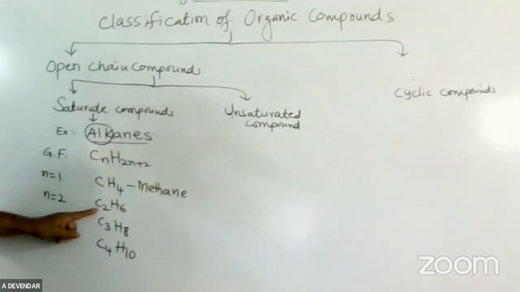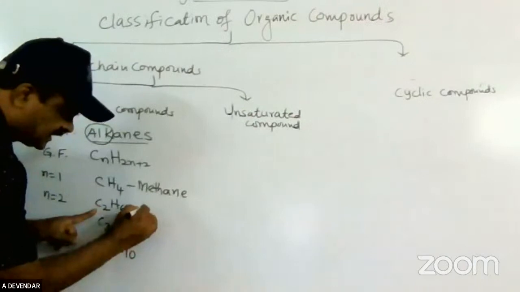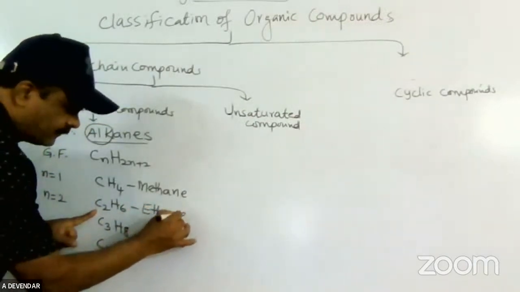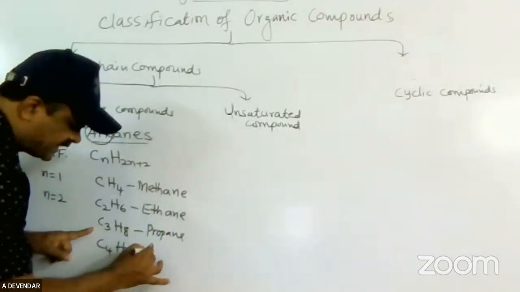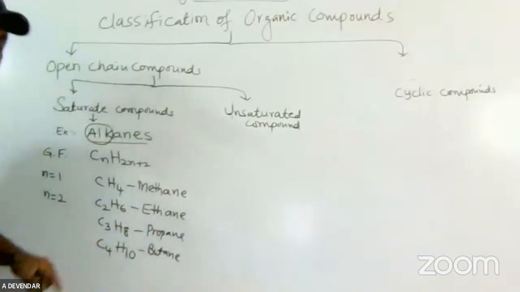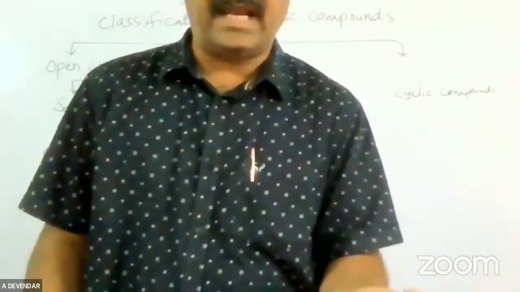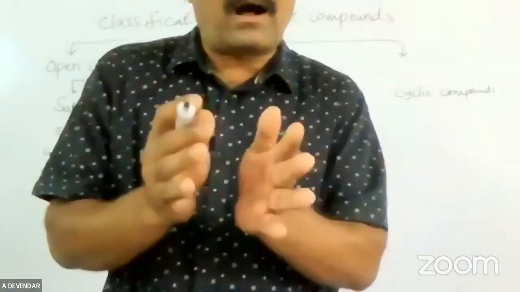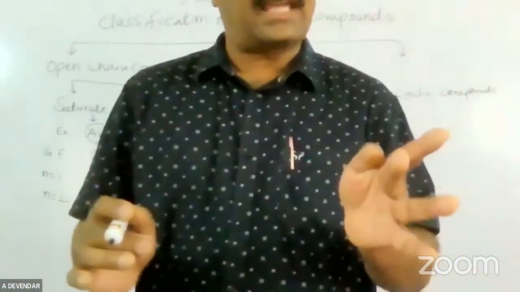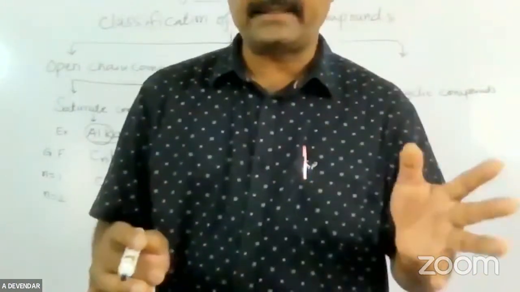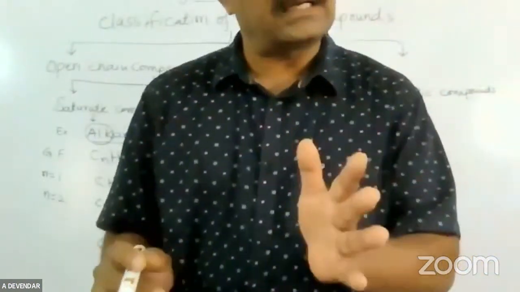Again, the Greek words. If two carbons are there, it is called eth, so ethane. If 3 carbon atoms are there, it is propane. If 4 carbons are there, butane. If 5 carbon atoms, pentane. If 6, hexane, heptane, octane, nonane, decane. Like that, you classify organic compounds by the number of carbon atoms. So the Greek words are: one carbon is meth, 2 is eth, prop, but, pent, hex, hept, oct, non, dec.